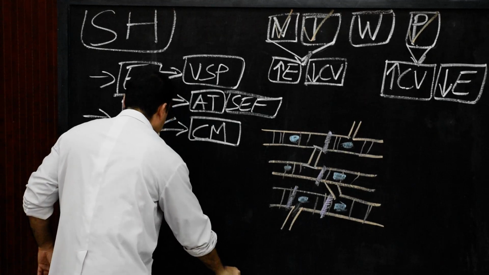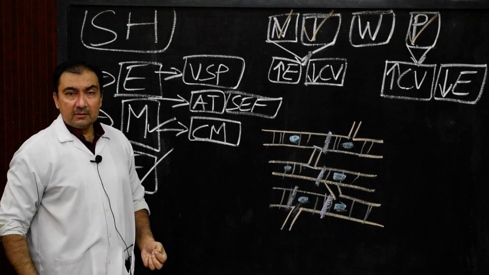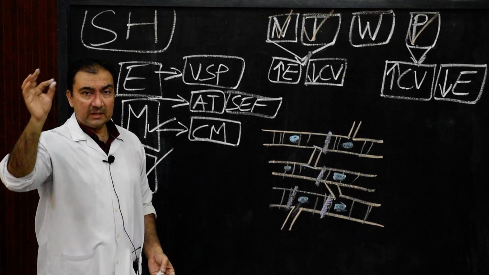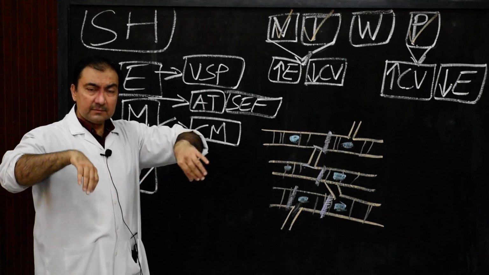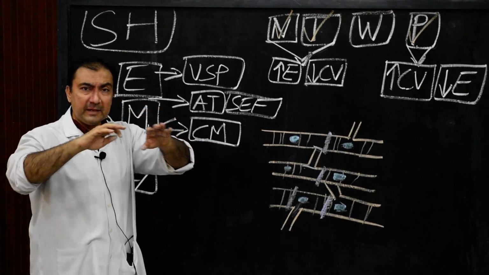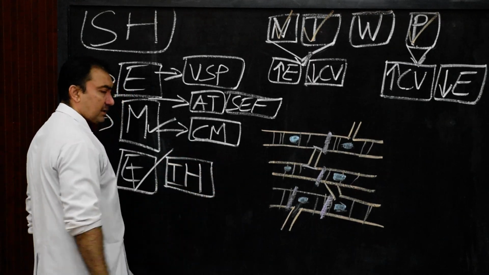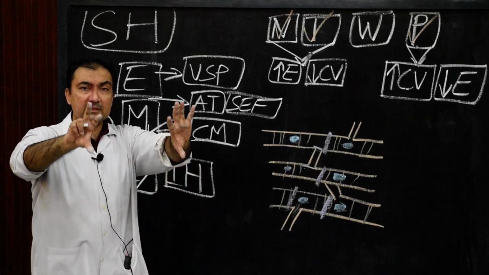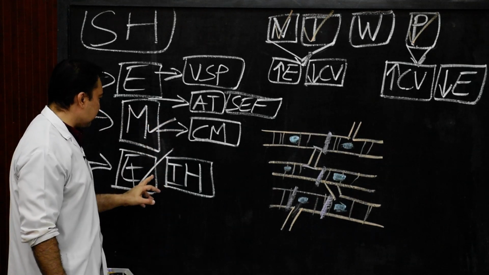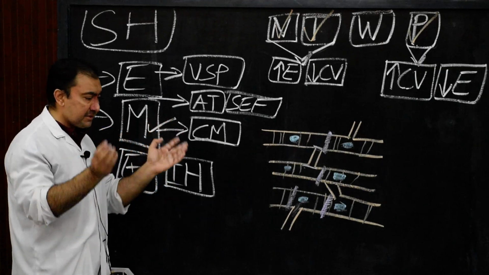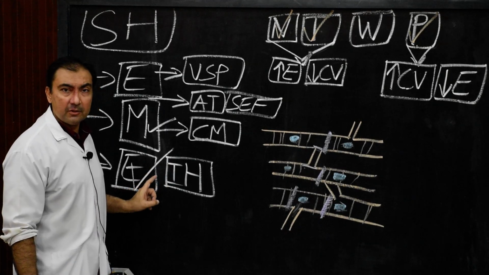Now with this we come to endocardium. The endocardium basically consists of a single layer of flattened cells which line the interior of the heart, and which are continuous with the inside of the blood vessels. That single layer of cells forms the lining epithelium, which is known as endocardium.